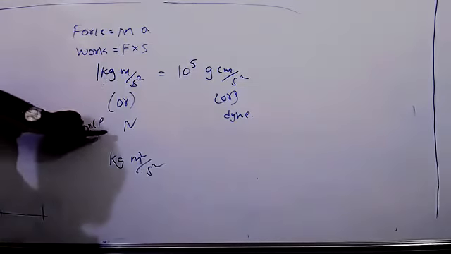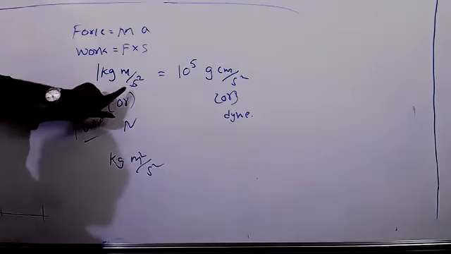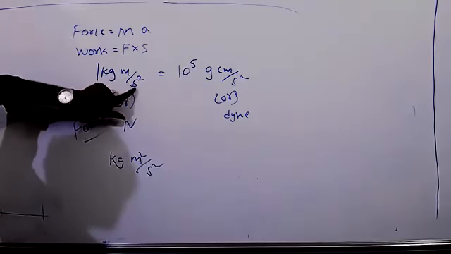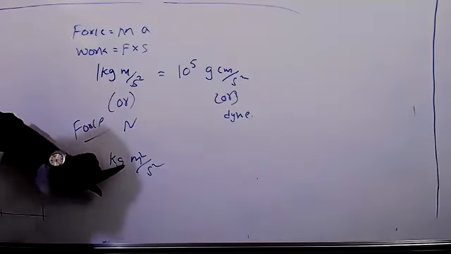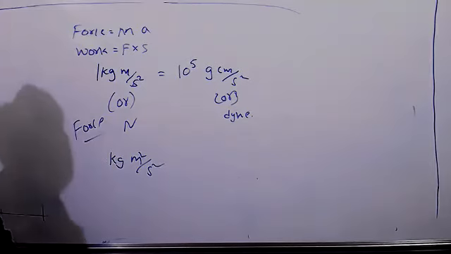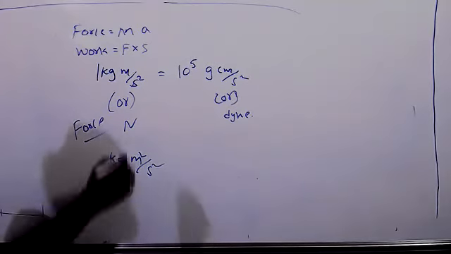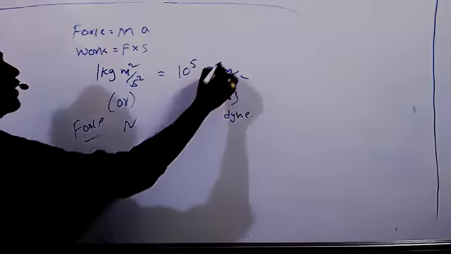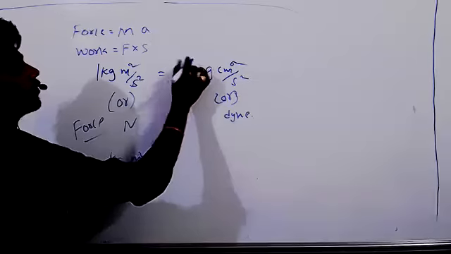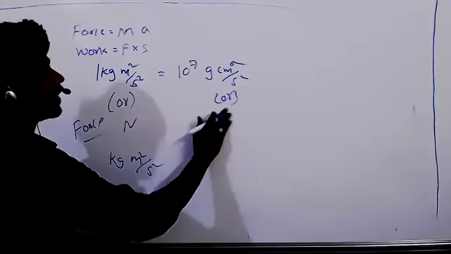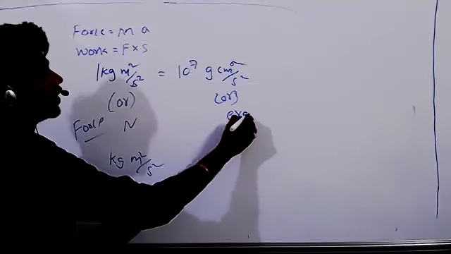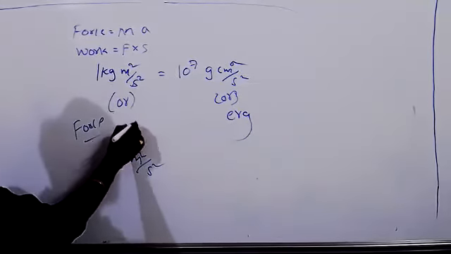Force is in Newton, displacement is in meter. So Newton means kg meter per second square into meter. You will get kg meter square per second square. If I put gram and centimeter square here, it will become 10 to the power of 7. It is not dyne, that time it is erg, and it is not Newton, it is joule.